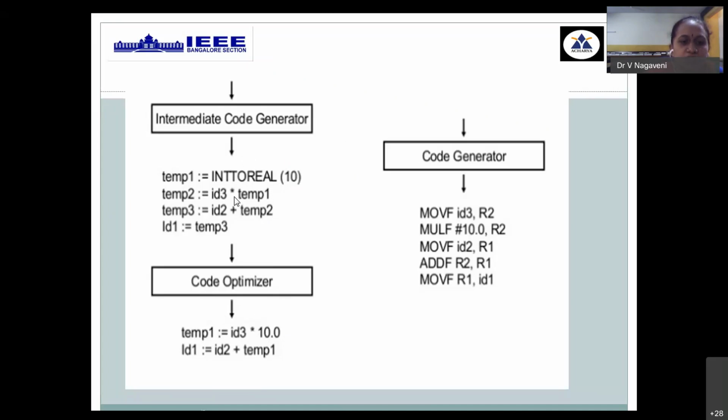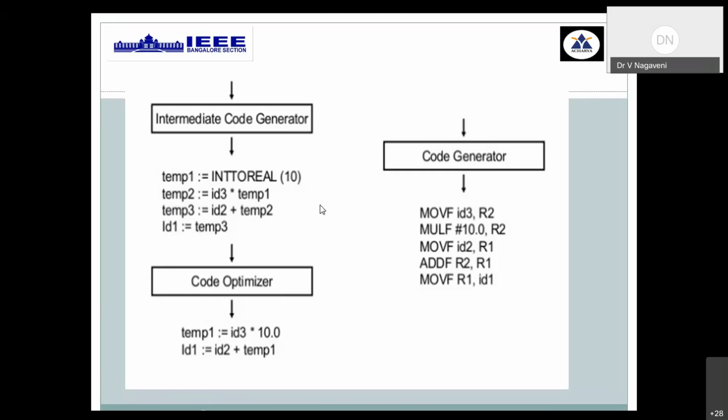Next step, we are multiplying, so that is required, followed by addition. So these two are required, but what is the necessity of this last step? Temp3 can be assigned directly to ID1, so you can minimize this line also. You can minimize the last line by assigning ID2 plus temp2 directly to ID1. So you are giving the temp result directly for the next step, then the last step can be reduced and you get the information directly in ID1 as the LHS variable. So 4 lines are reduced to 2 lines. That is what is called code optimization.